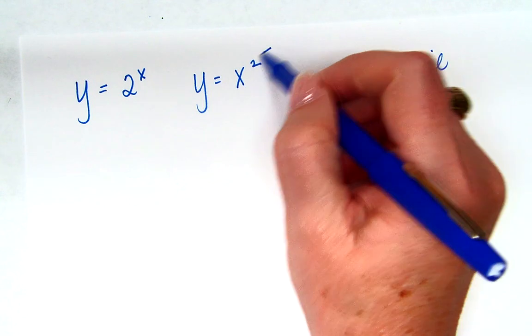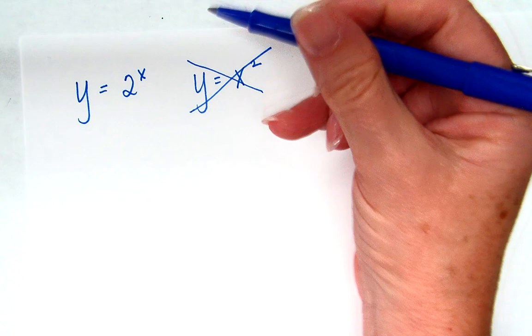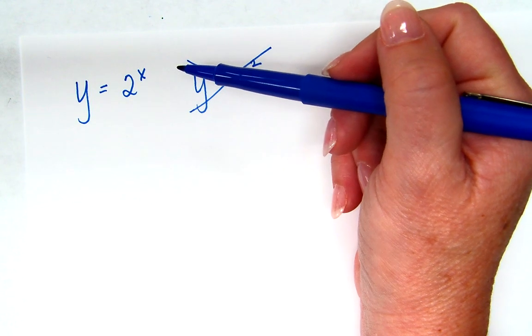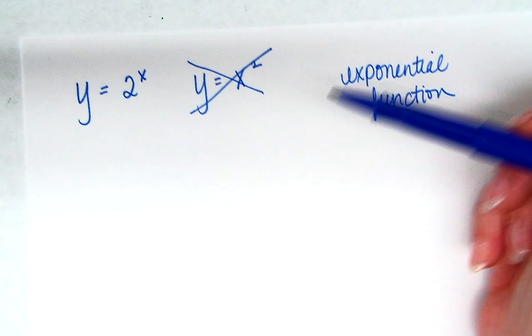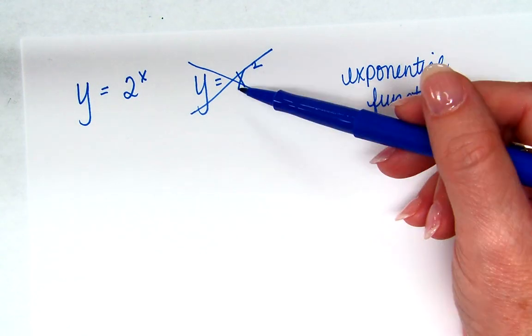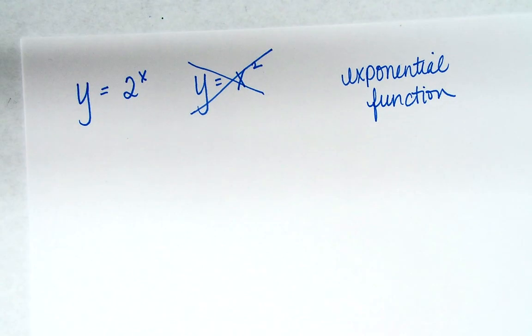But what makes an exponential function? What makes something an exponential function? Where is the variable? In the exponent. The variable is in the exponent. Okay? This variable is just a 2. We've already studied that one this year, haven't we? When the variable is in the exponent, that is an exponential function.